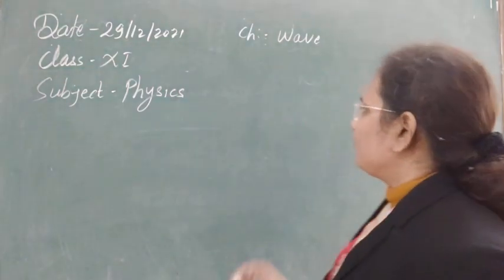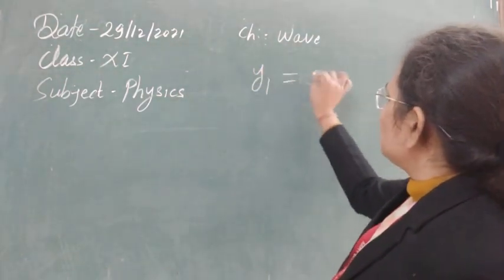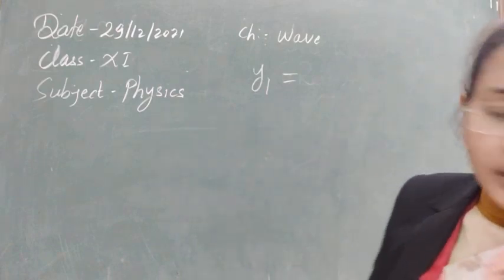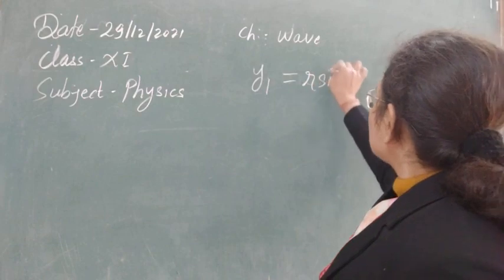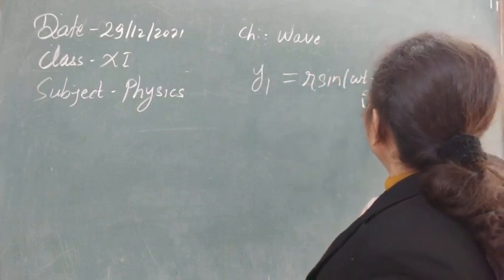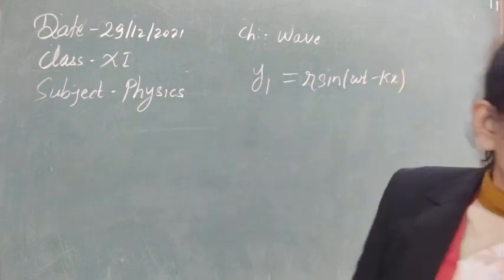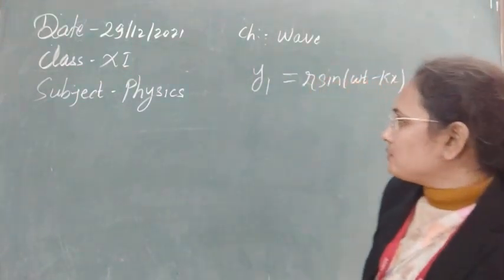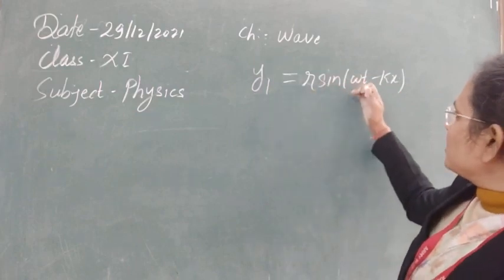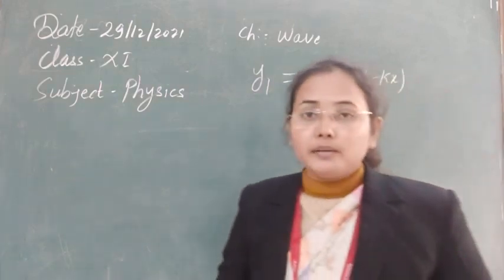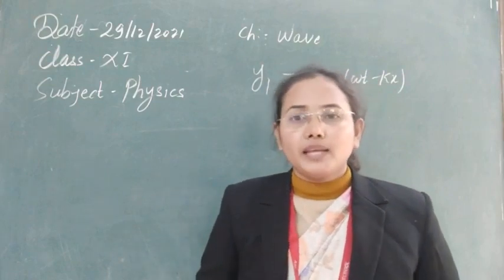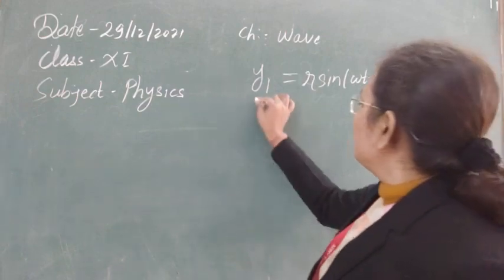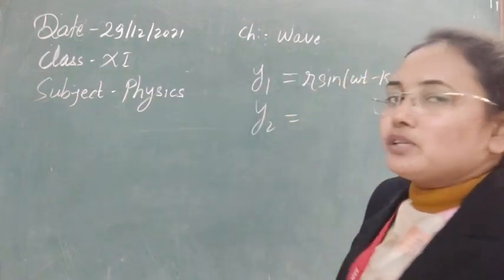So first, take y1 as the displacement of the first wave, and according to the wave equation we can write this as r sine omega t minus kx. For simplification, I am going to take two waves that have the same amplitude, same frequency and same propagation constant, but with a little difference in their phase, meaning the two waves are out of phase.